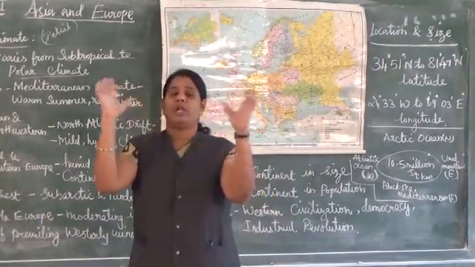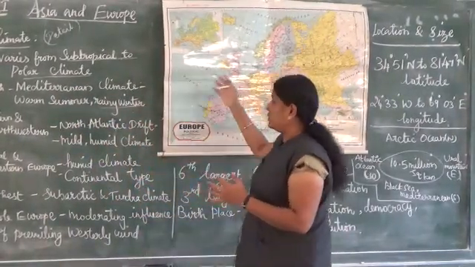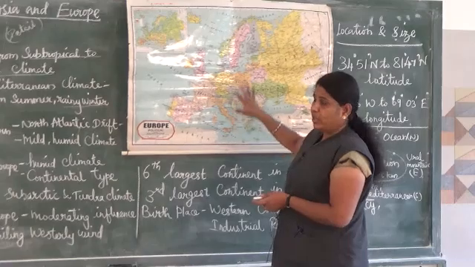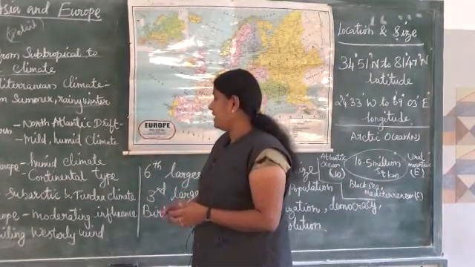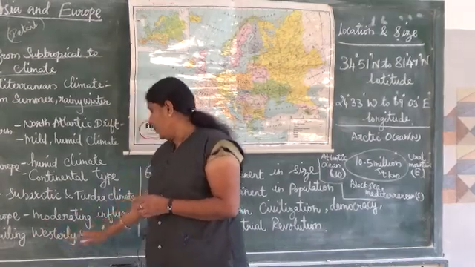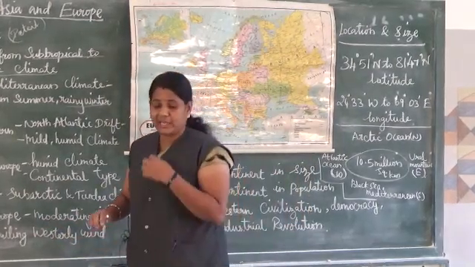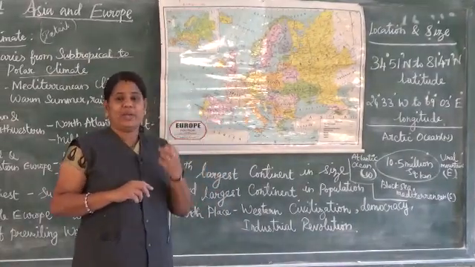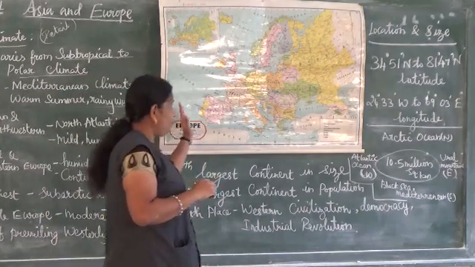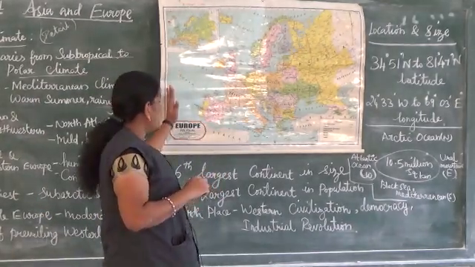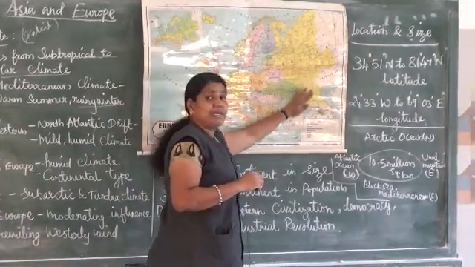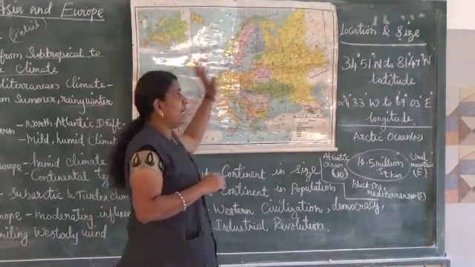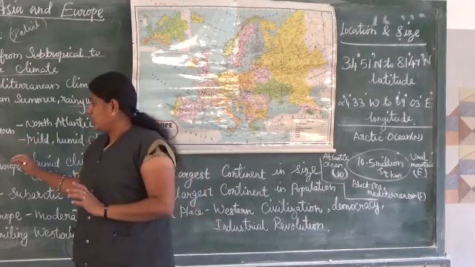So if we see the whole of Europe, we have seen each side and its climate. If we take the whole of Europe, it gets the Mediterranean influence and the prevailing westerly wind from the Atlantic Ocean. Westerly wind means they are getting the wind from the west side. From the Atlantic Ocean they get the wind all over the places, usually the whole year. So climate is also over.